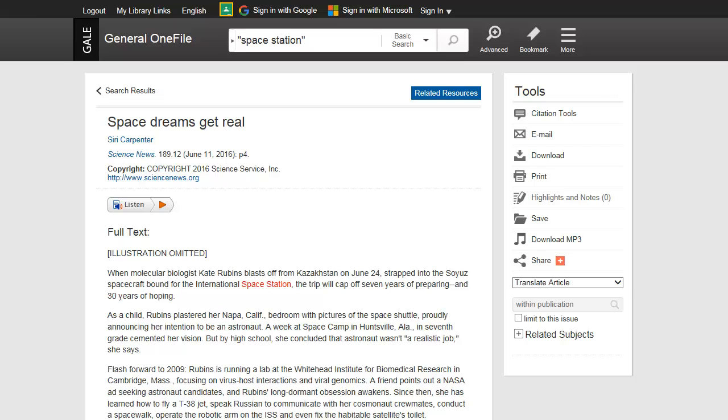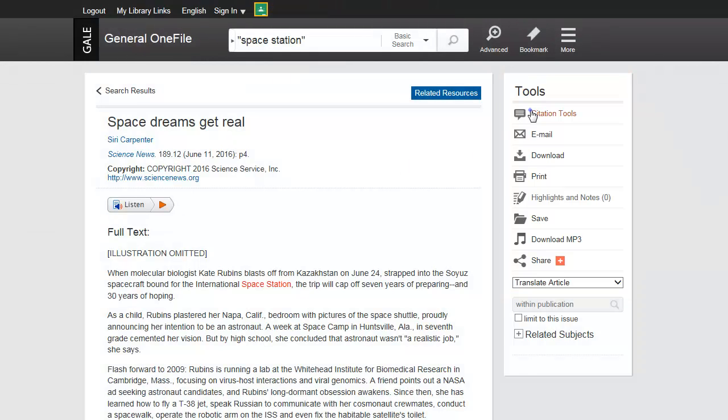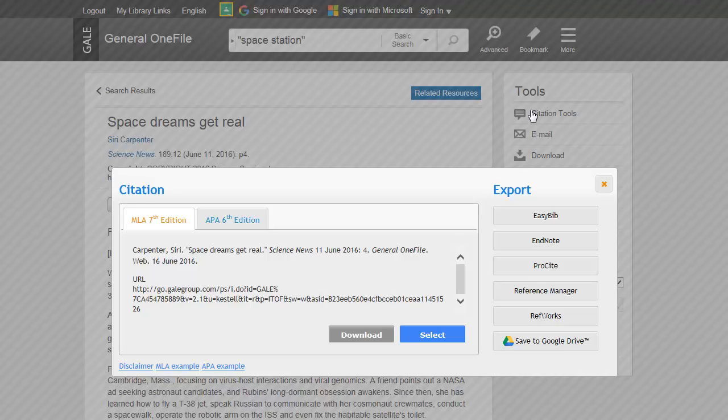When viewing a document, a variety of tools may be available, including citation tools, email and download options, tools for highlighting, note-taking, and saving, as well as a translation feature. Click the Citation Tools icon to generate a citation in MLA or APA format, or to export the citation for use in a third-party citation tool.